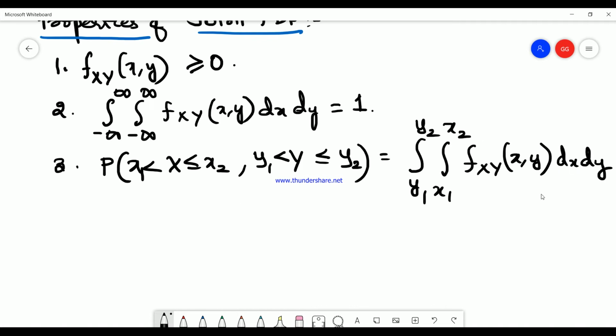So this is the third property you can have in the probability density function.